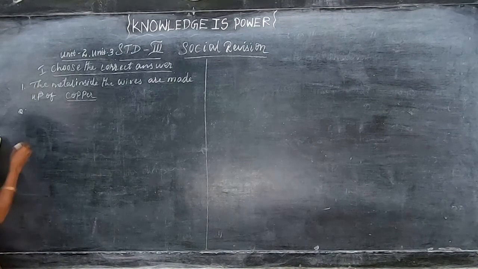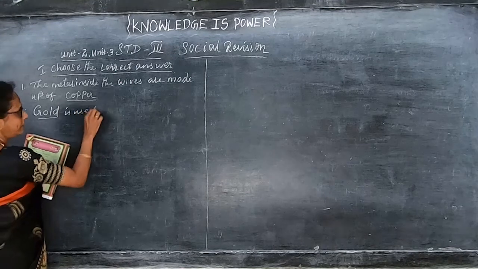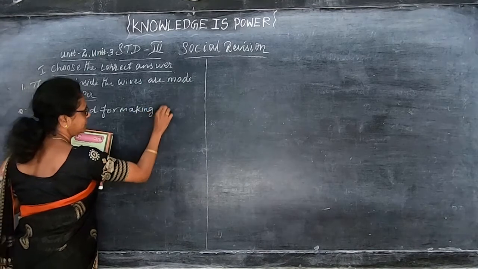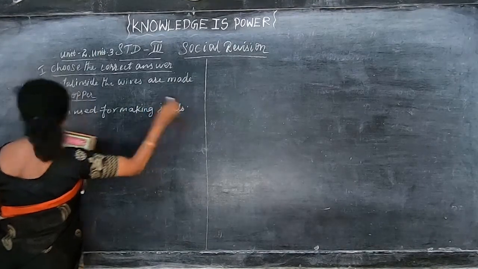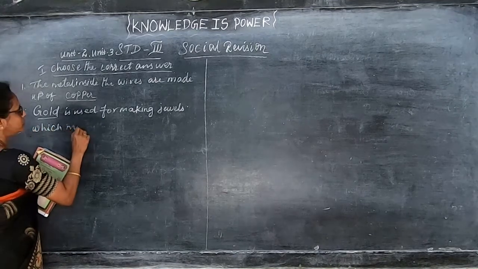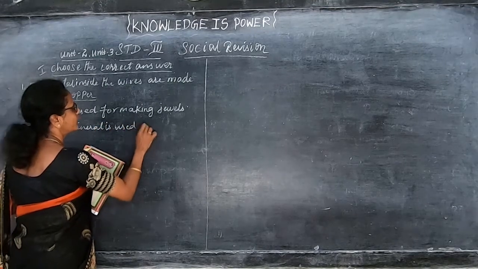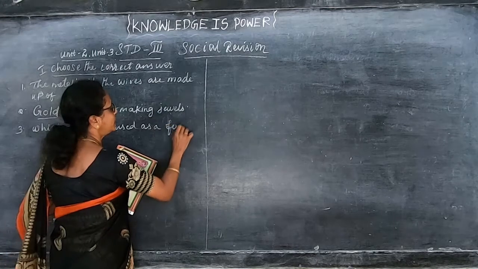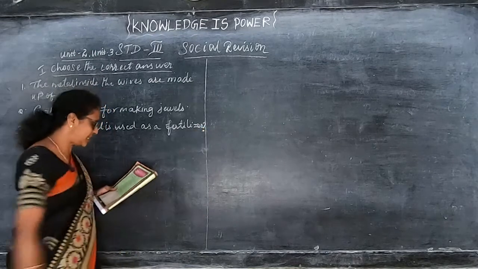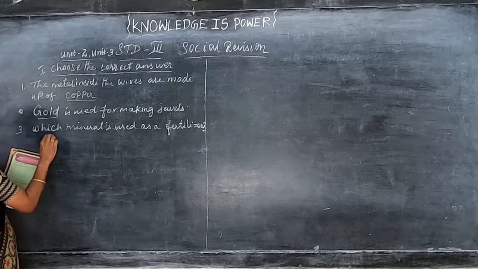Dash is used for making jewels. Gold is used for making jewels. Then third one, which mineral is used as a fertilizer? They are asking the question like this and they have given the three options: zinc oxide, potash, iron ore. So the answer is potash.